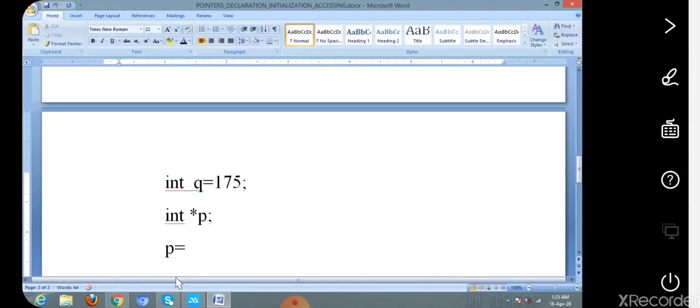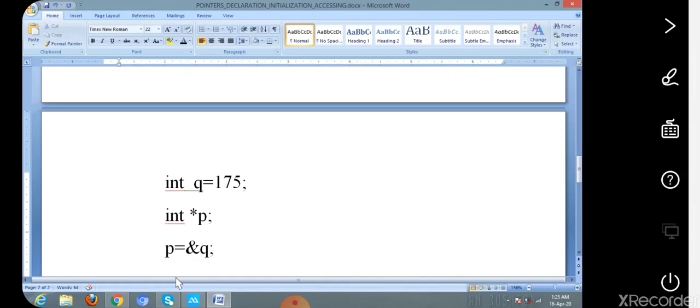That means a pointer is a variable that stores the address of another variable. Here the pointer variable is p and another integer variable is q. So we have to store the address of the normal variable q. Here the pointer variable is initialized with the address of variable q, so we use the address operator ampersand with the symbol q.